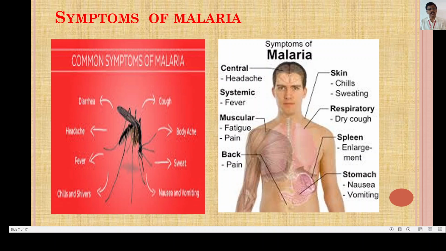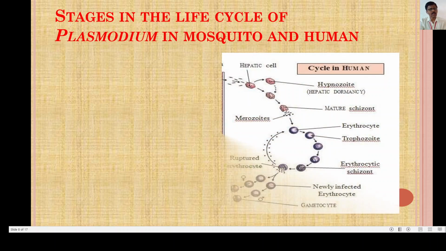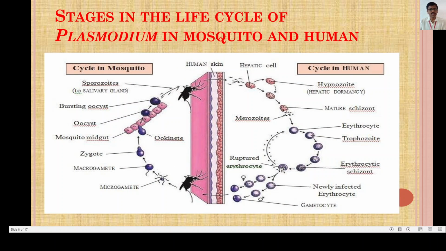These are the common symptoms of malaria.